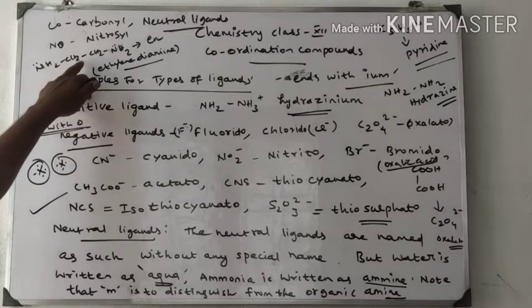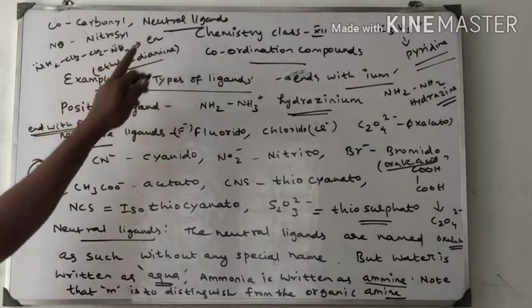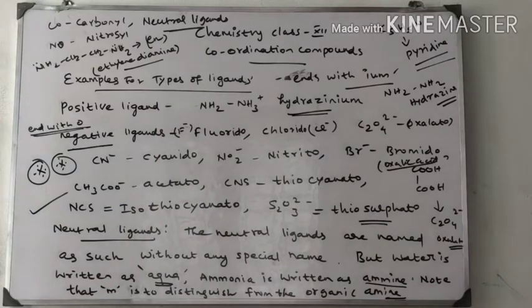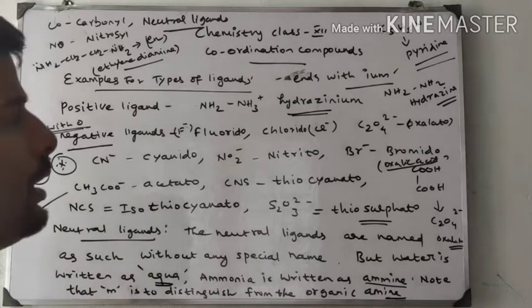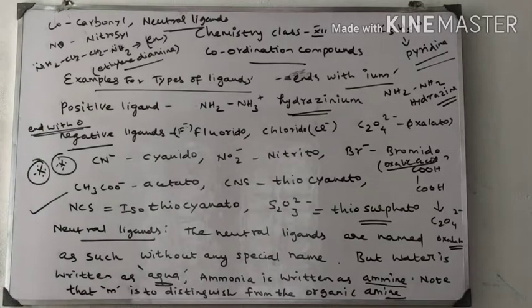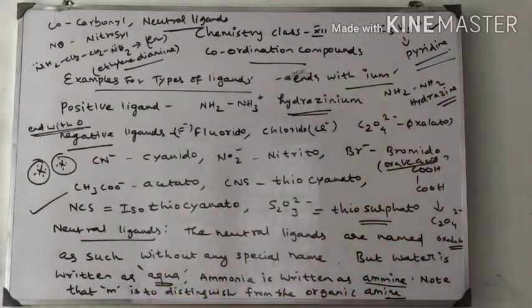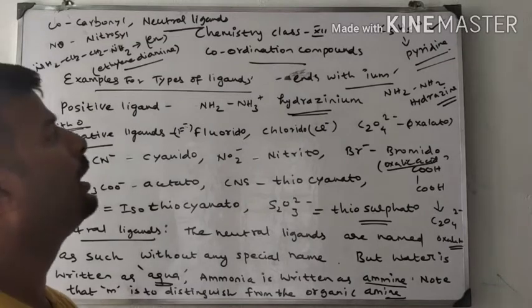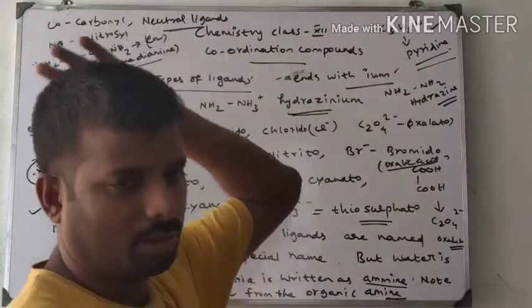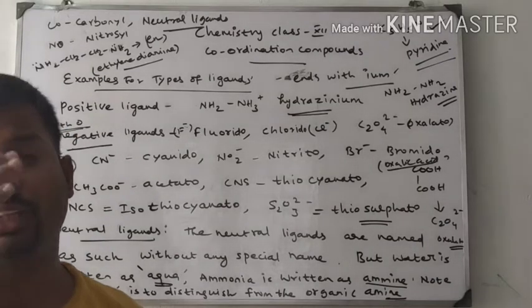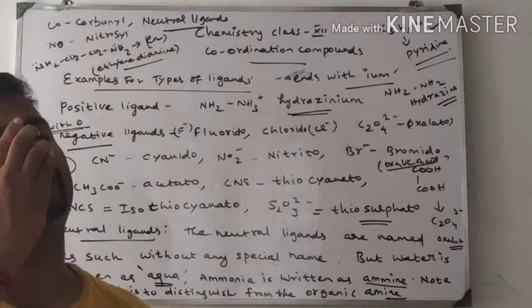NH2CH2CH2NH2 is called en. En is nothing but ethylenediamine, or in IUPAC, ethane-1,2-diamine. Next, pyridine. Pyridine is a cyclic, heterocyclic compound. It is also a neutral ligand. So these are all very important information while giving the names of inorganic compounds.